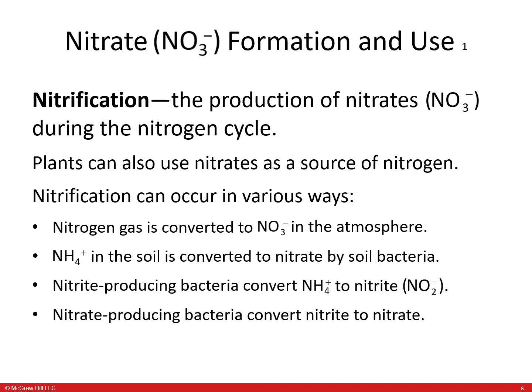Nitrification is the production of nitrates during the nitrogen cycle. Plants can also use nitrates as a source of nitrogen. Nitrification can occur in various ways. Nitrogen gas is converted to nitrate in the atmosphere. Ammonia in the soil is converted to nitrate by soil bacteria. Nitrite-producing bacteria convert ammonia to nitrite, and nitrate-producing bacteria convert nitrite to nitrate.